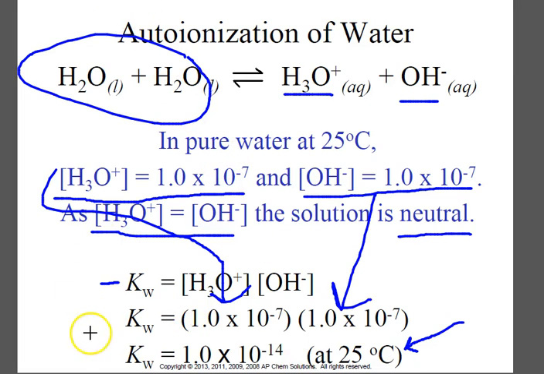This value for Kw is found on the AP equation sheet. So you don't have to memorize this value, but it is key to note that the H3O+ times the OH- is equal to this value as long as we're at 25 degrees Celsius.